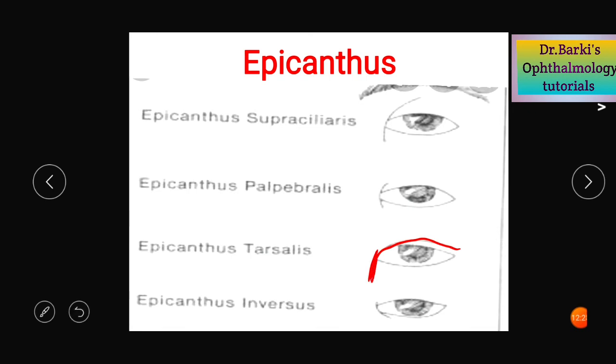Epicanthus inversus starts from the lower eyelid and then extends onto the medial canthus. This is more commonly associated with blepharophimosis syndrome. Epicanthus supraciliaris, where the folds arise almost from the brow and extend downwards up to the medial canthus. All these epicanthus conditions are treated by YV-plasty or Z-plasty, if it doesn't disappear with growth.